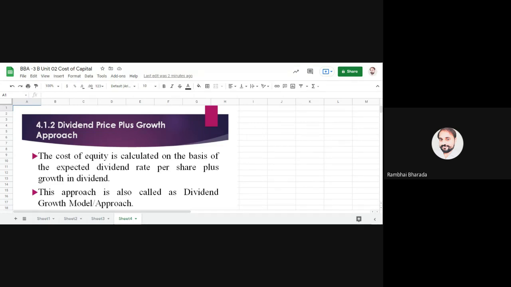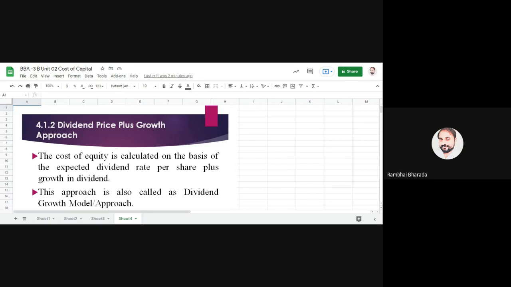Let me explain this one. The cost of equity capital is calculated on the basis of expected return per share plus growth in dividend. In the previous method, we were using only the expected dividend that the company is going to declare every year: 20%, 25%, 30%, 40%. But in the second method, dividend price plus growth approach, we are using the expected dividend plus we are using the growth rate.